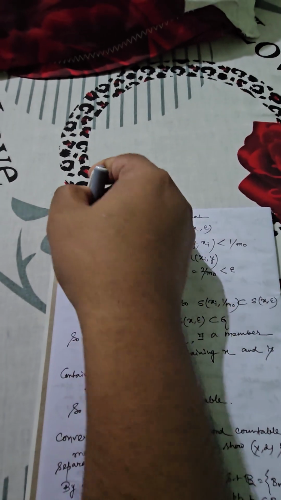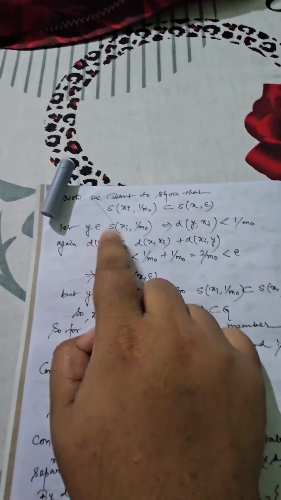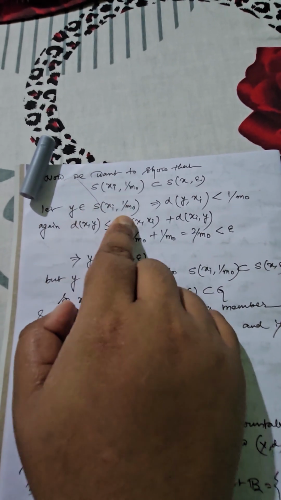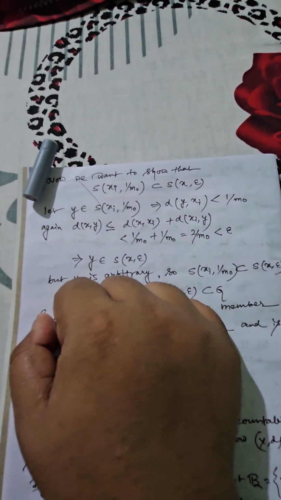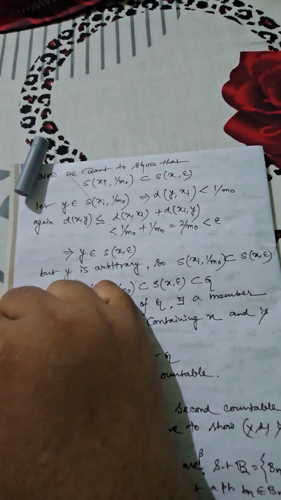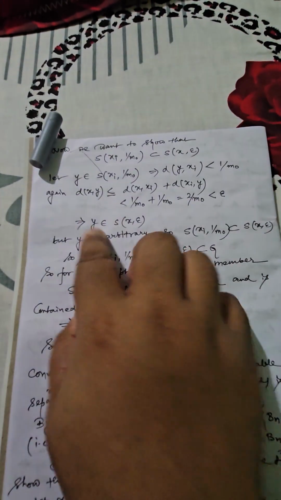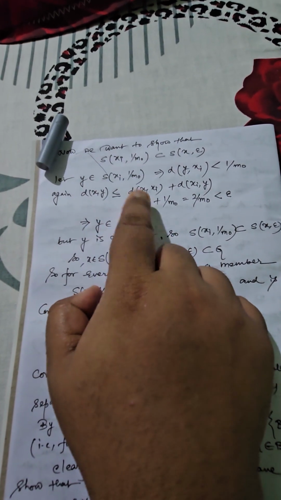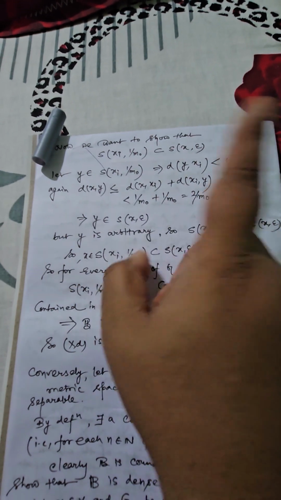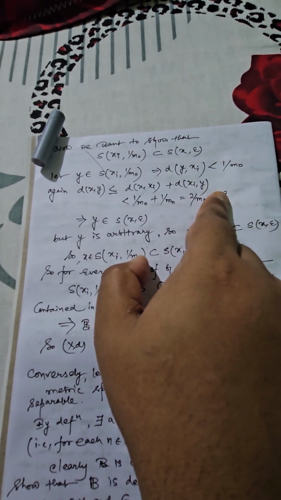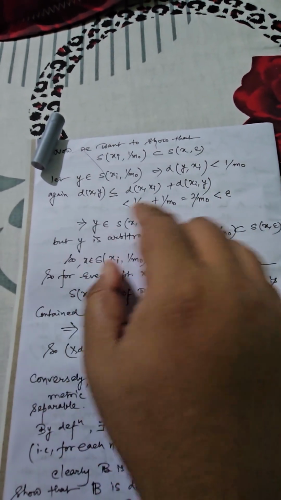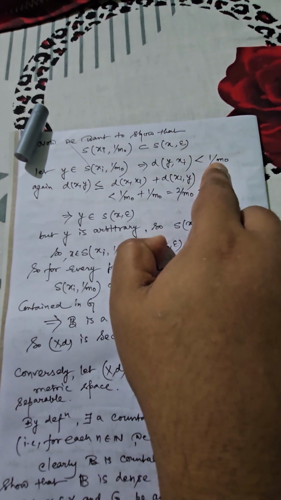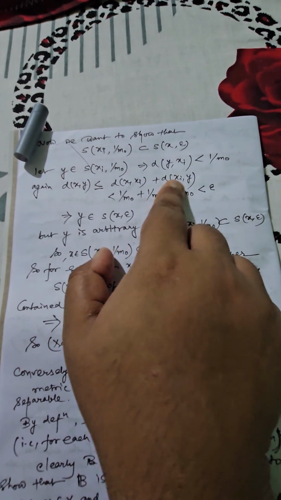So if there exists some y in this particular open set, then what can you say? The distance between y and xi must be less than 1 by m naught. Actually we are using the definition of open set, nothing else. Now using the triangle inequality, the distance between x and y must be less than the distance between x and xi plus the distance between xi and y. As per your construction, this part is less than 1 by m naught, and this part is also less than 1 by m naught as we have proved earlier. So you have obtained 2 by m naught.